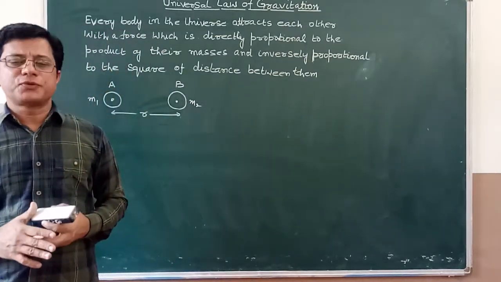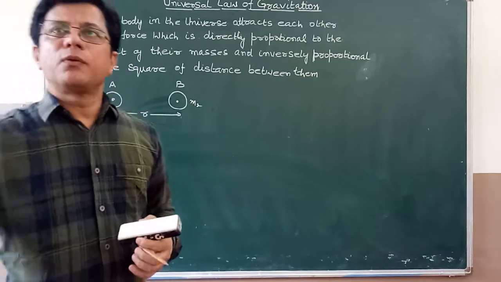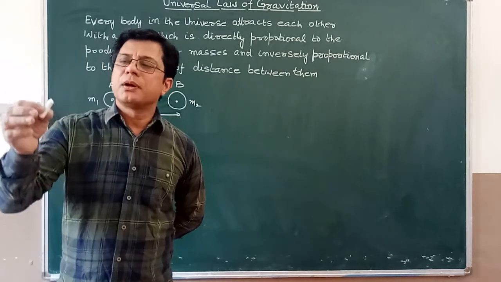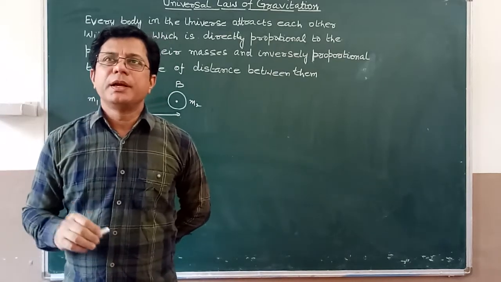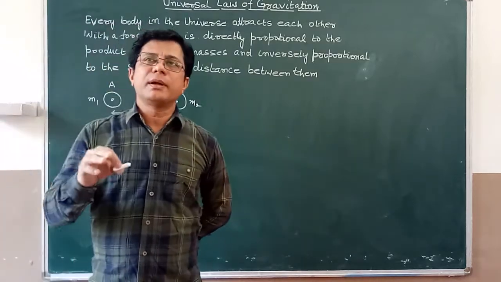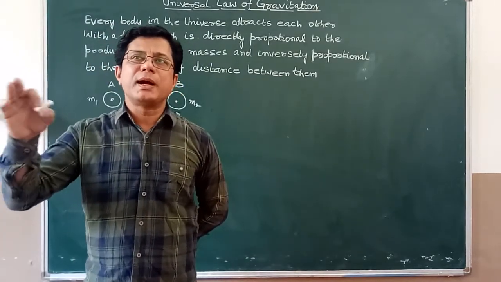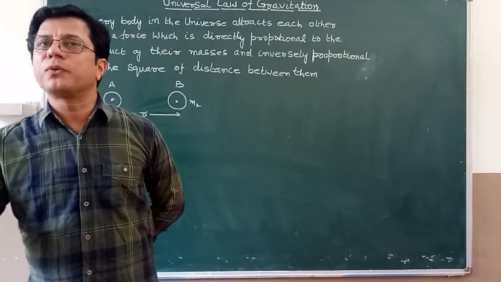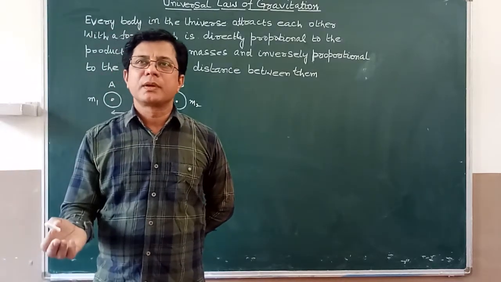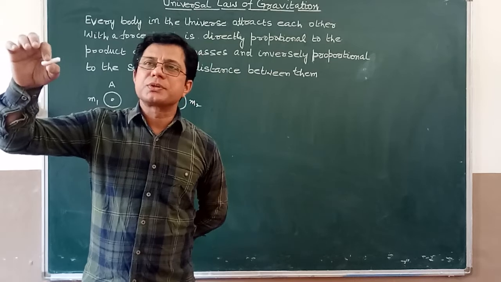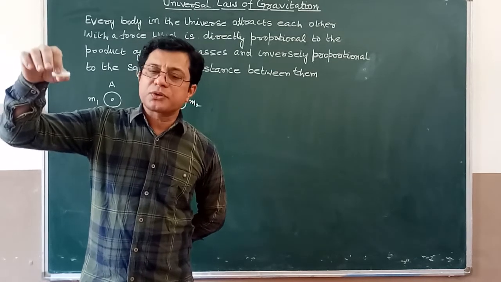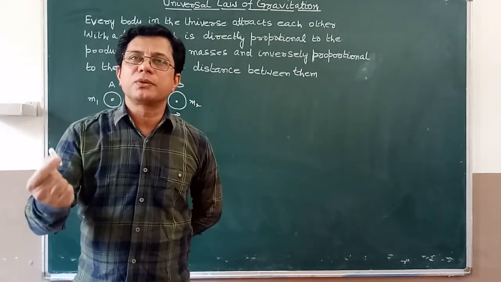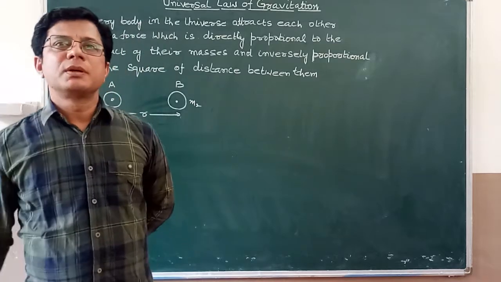Now if we drop a piece of chalk from some height, the chalk falls down towards the earth. It means a force must be acting on it. This force is due to the attraction between the earth and the chalk, and it is called the gravitational force of earth or gravity of earth. I am not applying any type of force on this chalk, but this chalk is going towards the earth. It means earth is applying some force on this chalk, and this is known as gravity of earth.